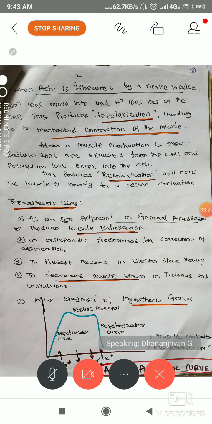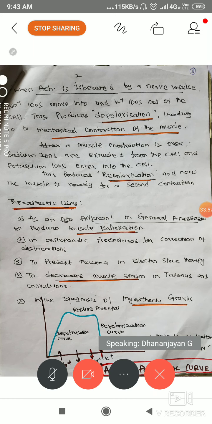When acetylcholine is liberated by nerve terminals and nerve impulse, sodium ions move into the cell. Sodium ions moving means from ECF to ICF, into the cell, and potassium out of the cell. This effect produces depolarization. This leads to mechanical contraction of muscle. That means depolarization, then muscle contraction.